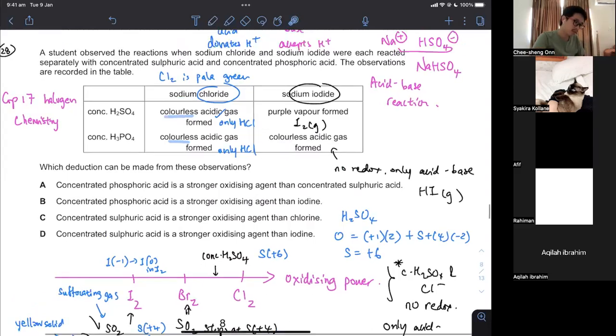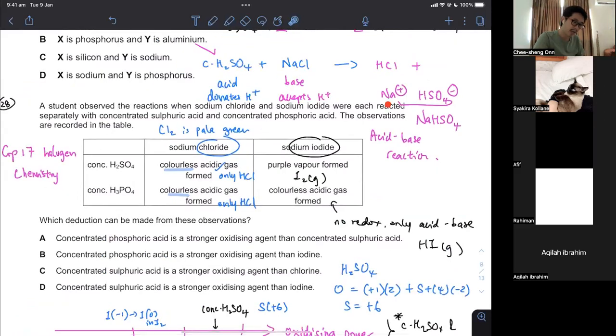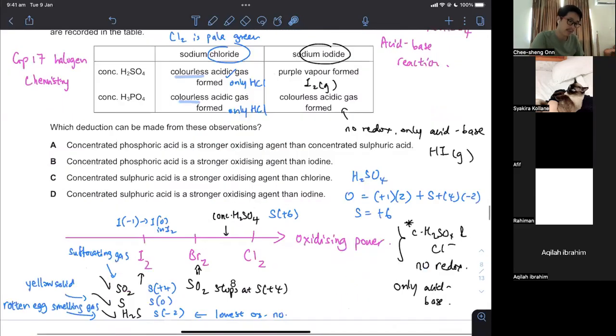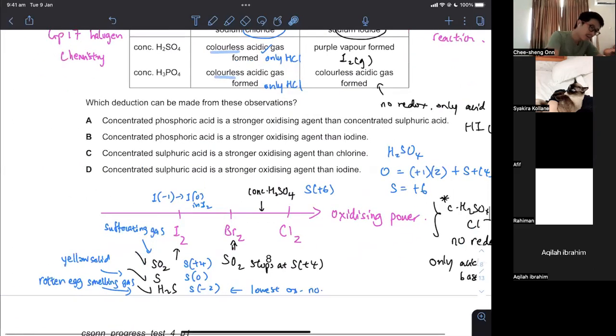So if you imagine this is NaI, you're going to get HI and then Na plus H2PO4 minus, which is just giving off the HI gas. But there's no redox. If there's no redox, there's only one conclusion you can make. That is, conc. phosphoric acid must be a weaker oxidizing agent than I2. It must be lower than I2 so that it cannot oxidize I minus to I2. That is why you don't see purple gas. That is why you only see acid-base reaction and no redox. It must be a weaker oxidizing agent than I2, sorry.